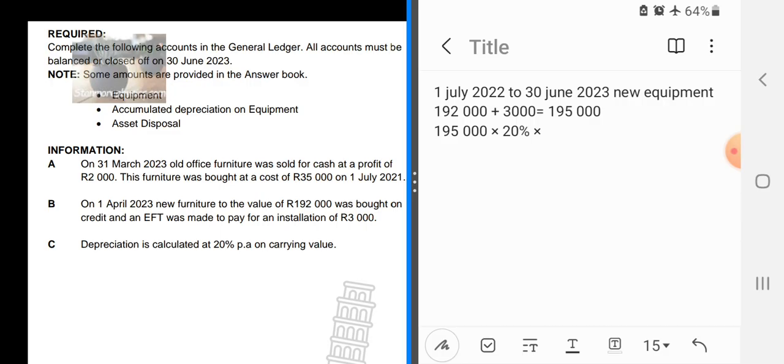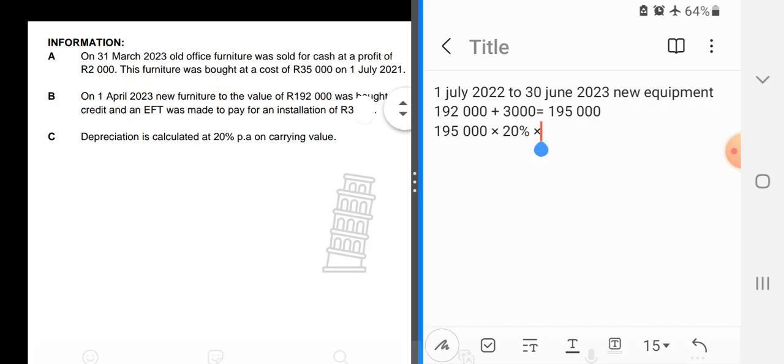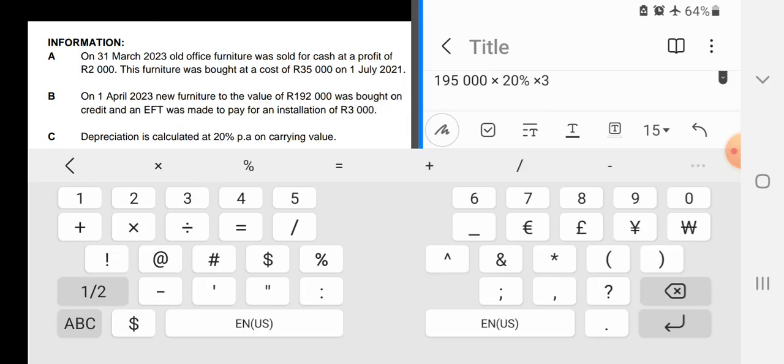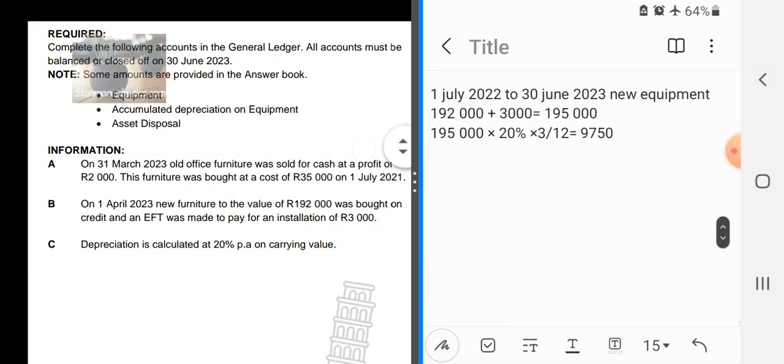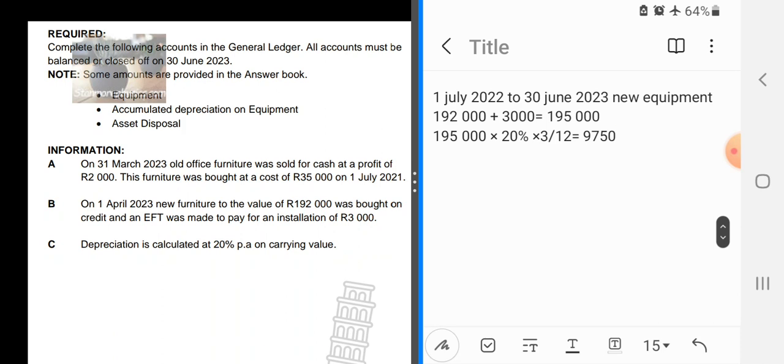So we had it for 3 months. That is 3 over 12, and that times 20% times 3 over 12, and that is 9,750. So that is the depreciation for the new vehicle.